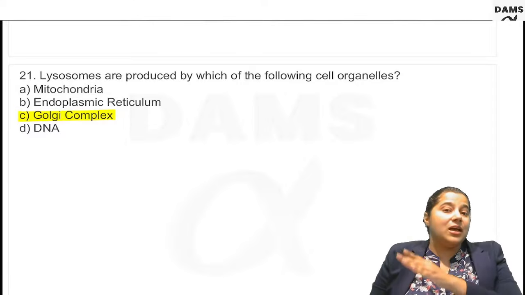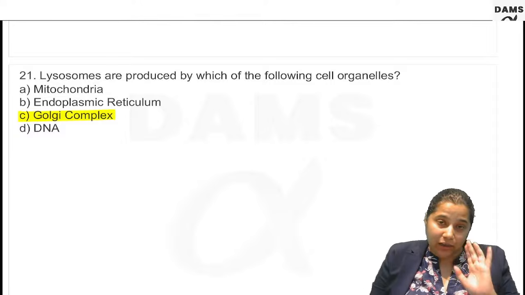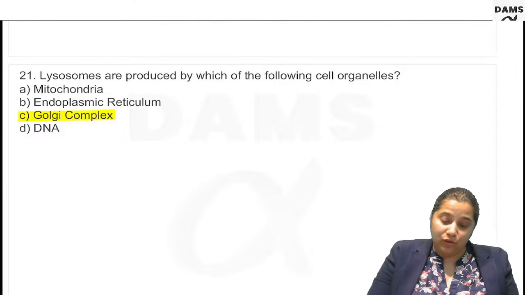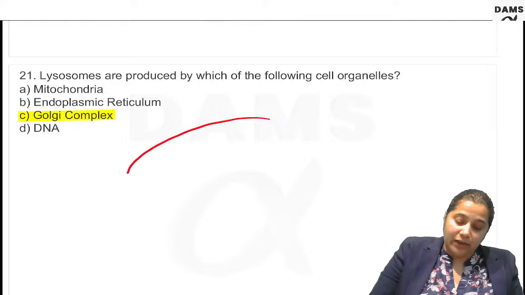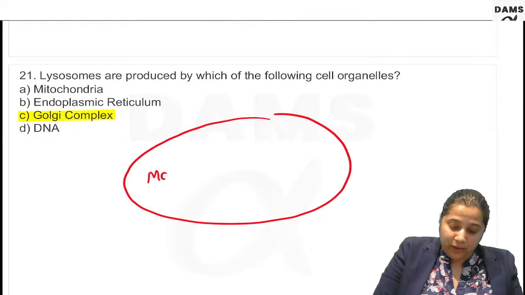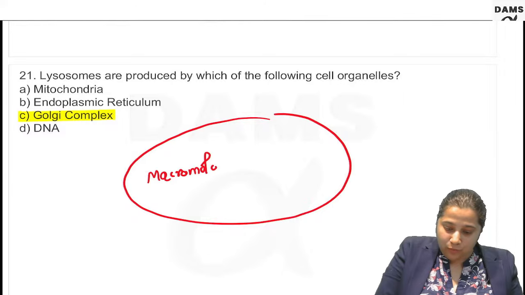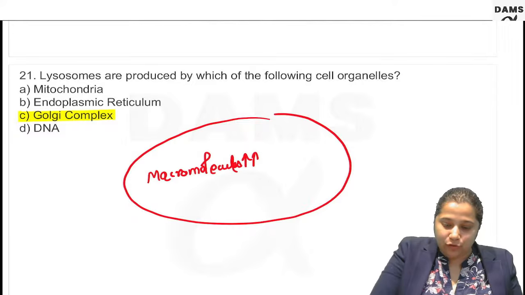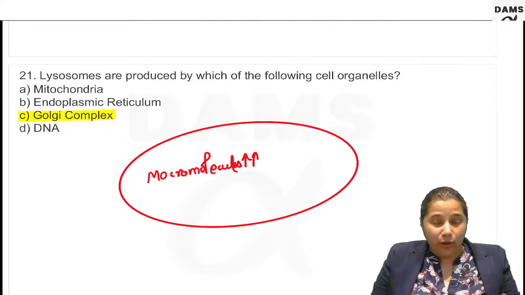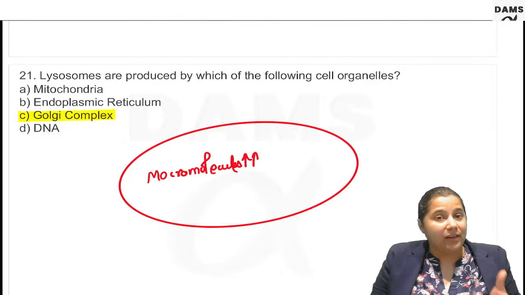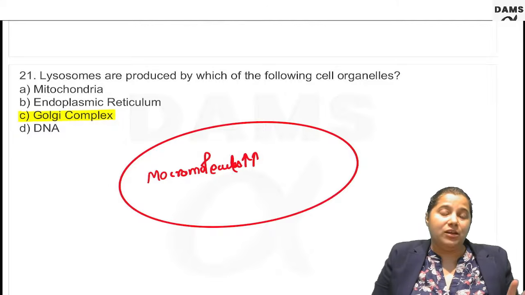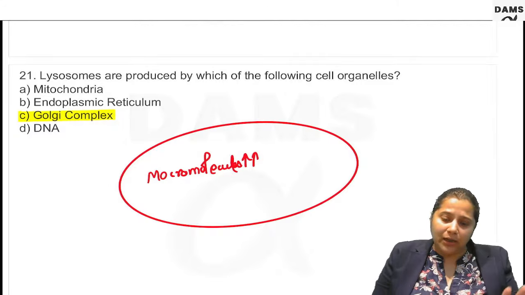If these enzymes never reach the lysosomes, what will happen? The macromolecules will keep on accumulating in the lysosomes. They are not going to be converted to their micromolecules because multiple enzymes did not reach the lysosomes.